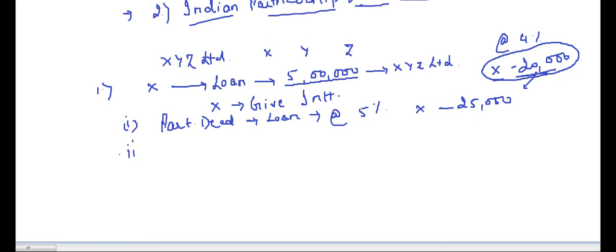Now take a second case, where the partnership deed is silent. This partnership deed does not specify anything regarding the interest to be paid to the partner on loan. Now, here the role of the Indian Partnership Act 1932 will come.